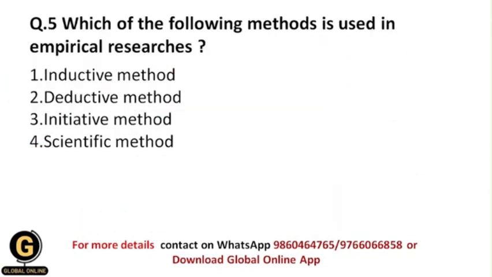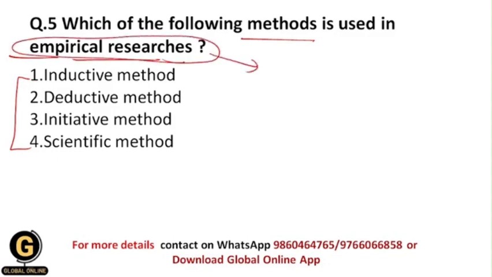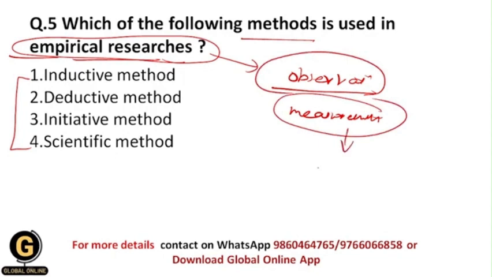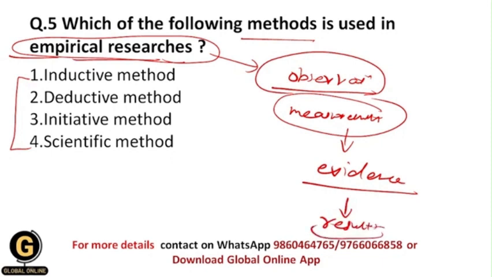Next: which of the following methods is used in empirical researches? So which of these methods is used within empirical researches? Empirical research means the research approach in which we have proper observation and proper measurement of the collected data, and based upon that observation and measurement we have strong evidence, and based on this evidence we get the results. This is nothing but empirical research.